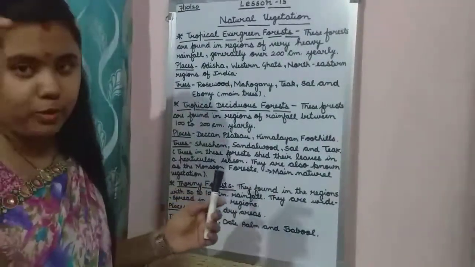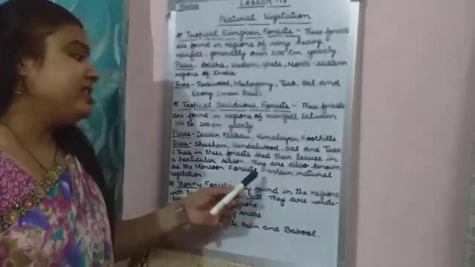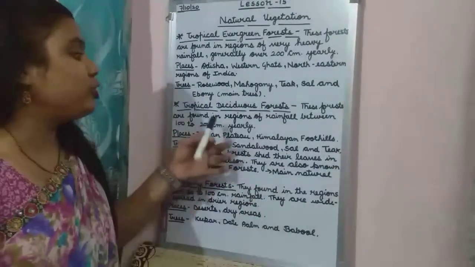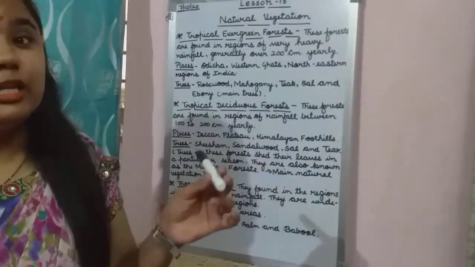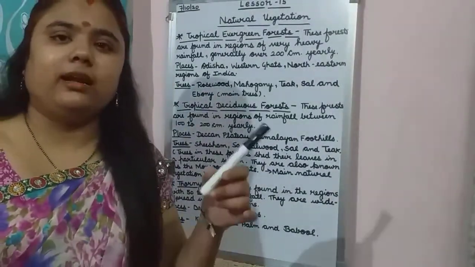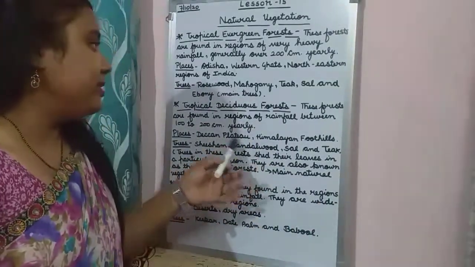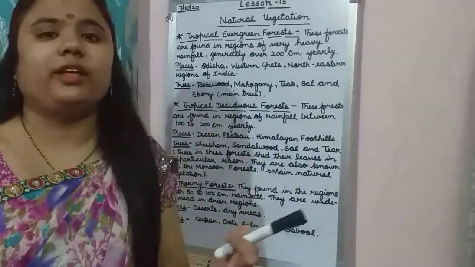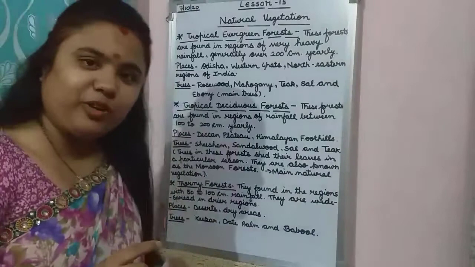This line in the book, you underline. I am telling you, it is written here in the book, remember it properly. The main natural vegetation of our country is tropical deciduous forest. Okay, tropical deciduous forest. These are the main natural vegetation of our country, because they shed their leaves and become green again in a new season, and these tropical deciduous forests cover so much of the area of India. So that is why they are called the main natural vegetation of our country.